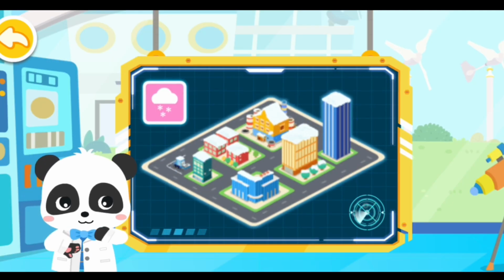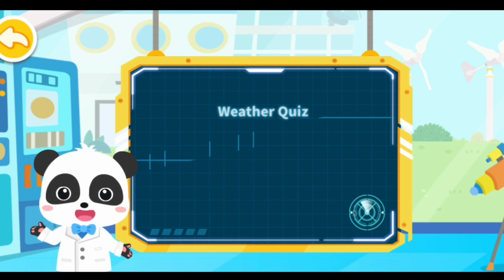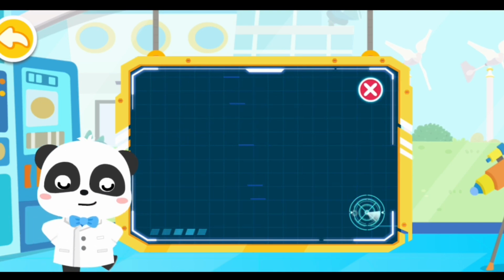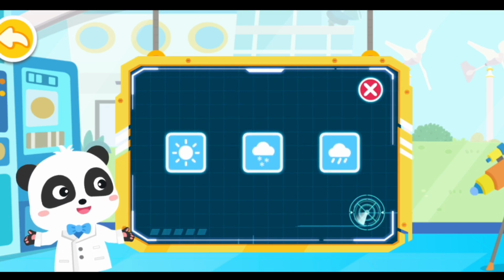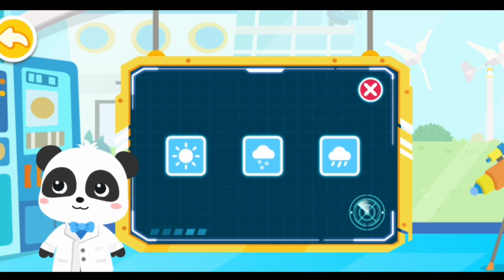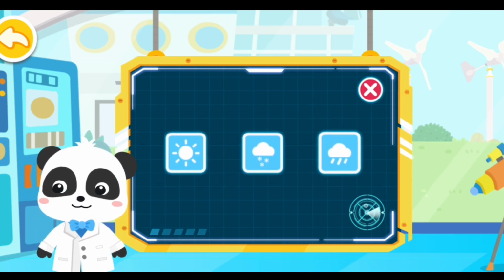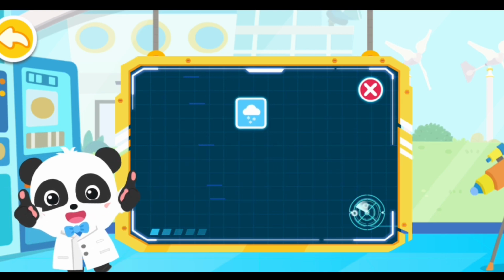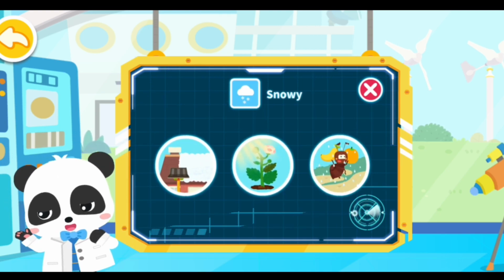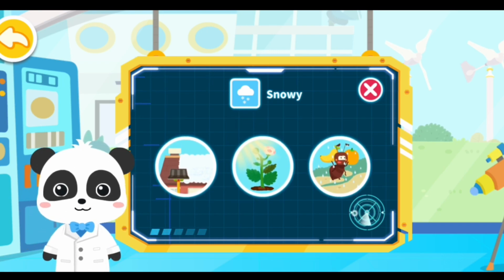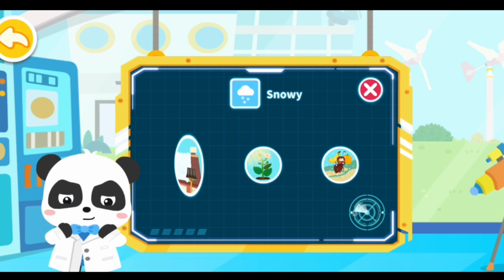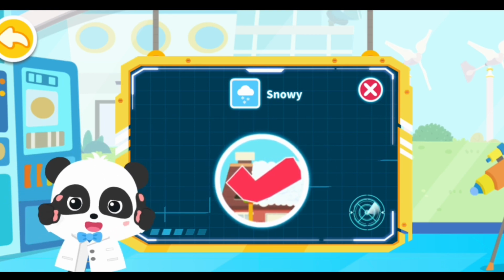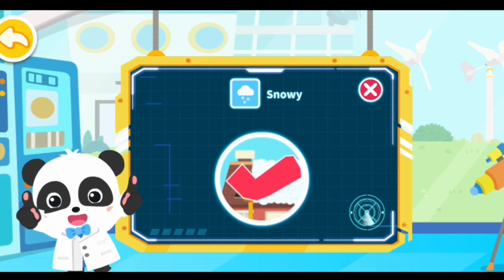Let's review what you have learned. Weather quiz. Which is the symbol for snowy weather? That's not right. Think it over. Bingo! That's right! What will take place when it's snowing? Removing snow from heights. You have a pretty good memory.